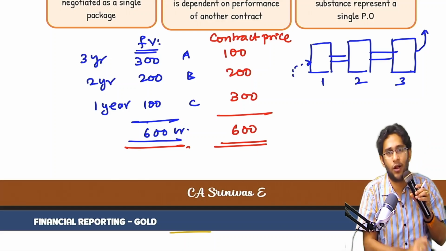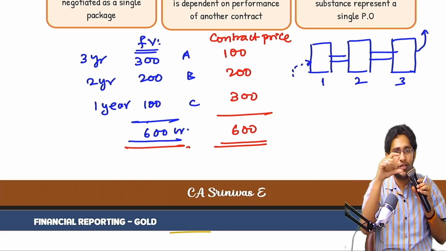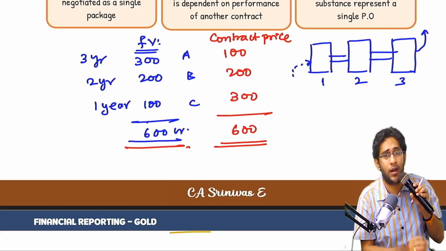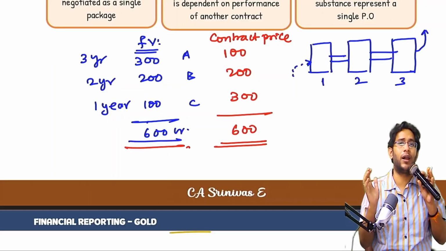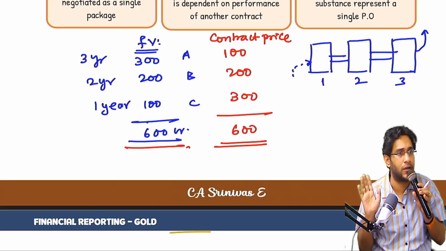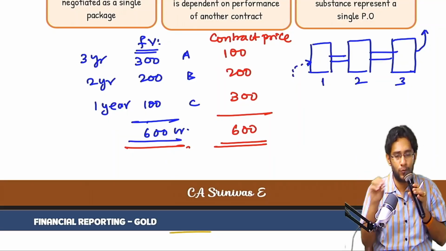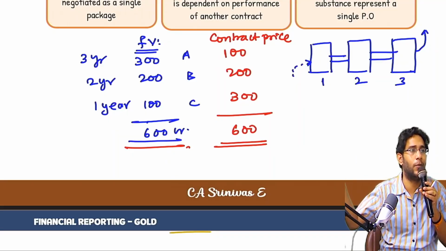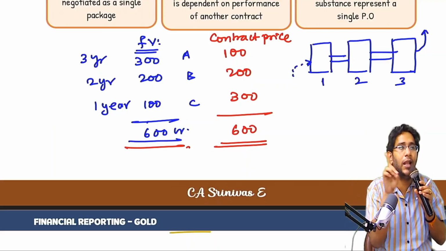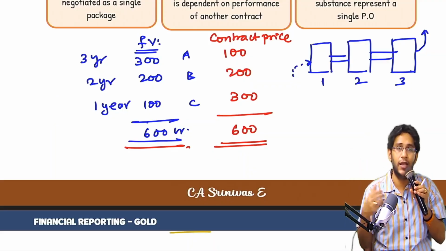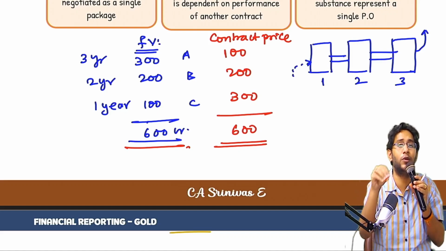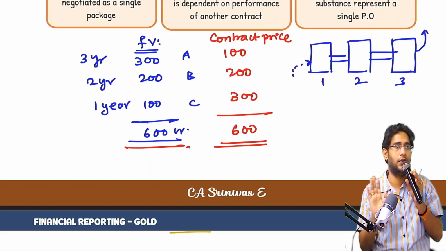Instead of writing a single contract, what did they do? For each plant they wrote a separate contract. The standard says, even though there are legally 3 contracts, all the 3 contracts put together in substance represent a single performance obligation. Okay, an assembly line we have to construct. Put raw material there, and finished goods will come out at the end of the third process. The entire thing you are giving me is a single PO, a single performance obligation. So legally there may be 3 contracts, but treat it as a single contract for the purpose of revenue recognition under Ind AS 115. That is all.